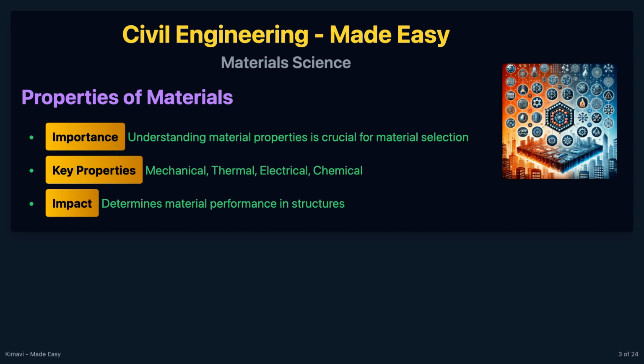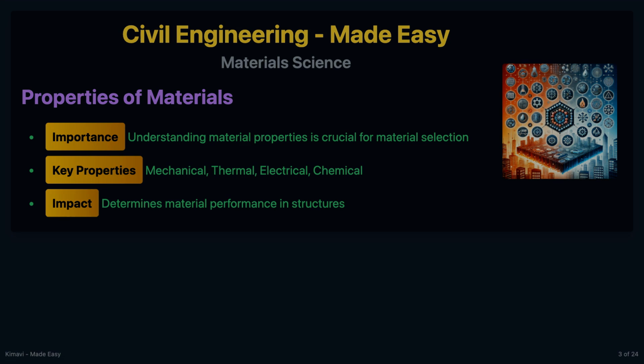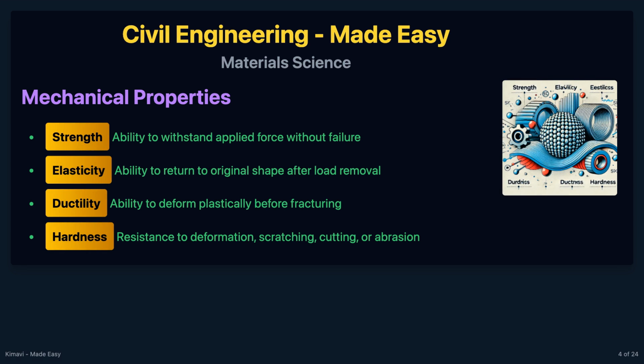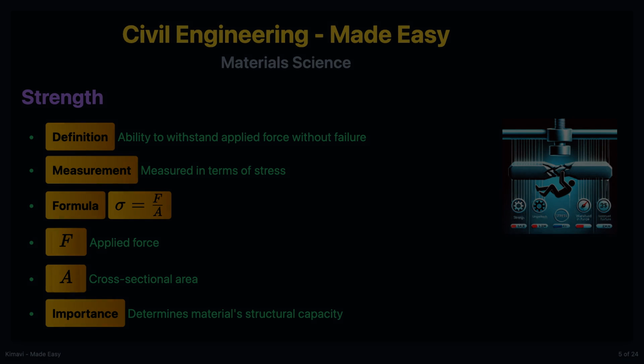Understanding the properties of materials is crucial for selecting the right materials for construction projects. The key properties include mechanical, thermal, electrical, and chemical properties. Mechanical properties are essential for determining how materials will behave under various forces. These include strength, elasticity, ductility, and hardness.